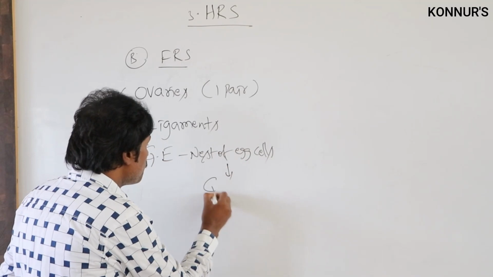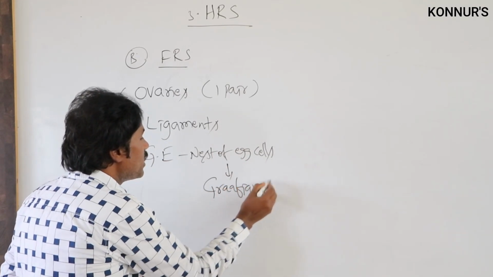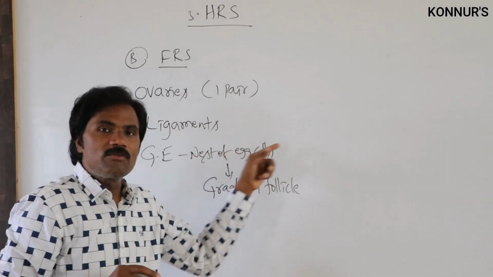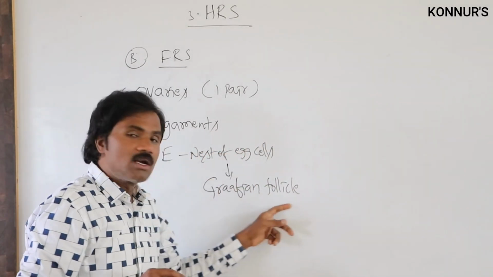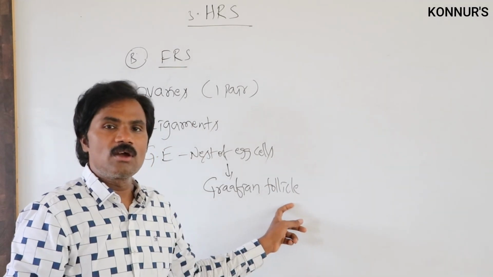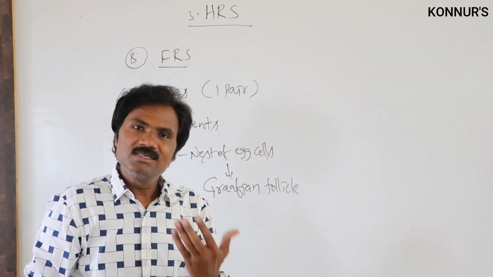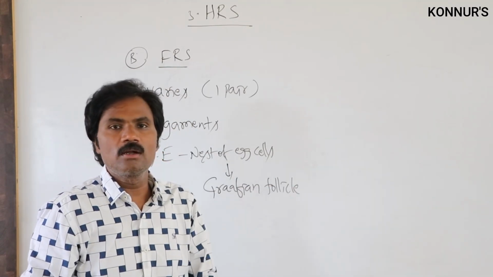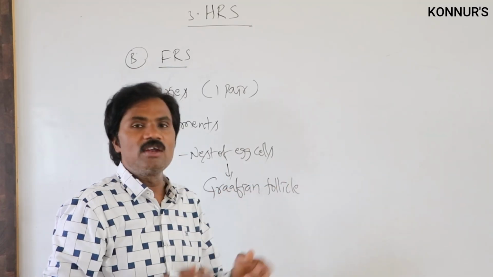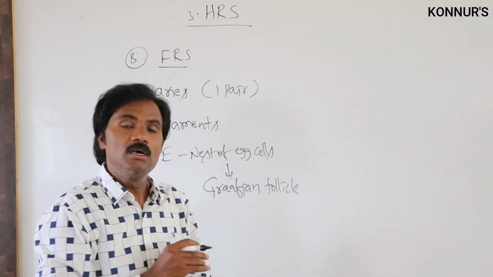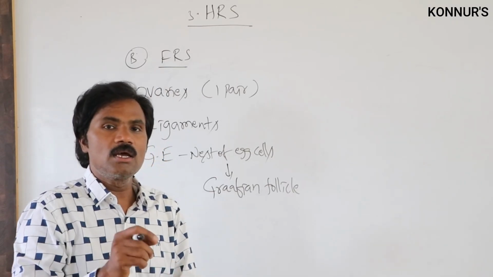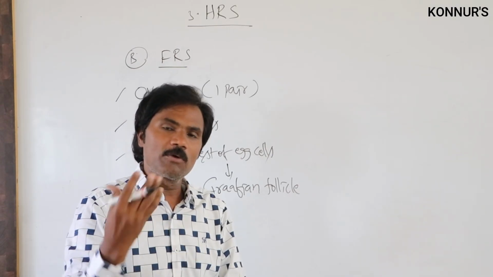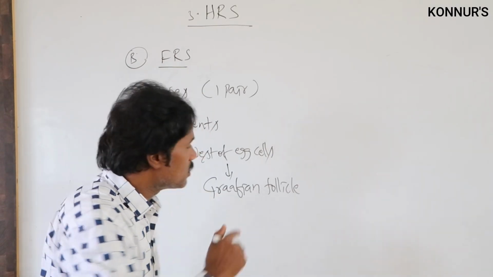Among these, an important one is the Graafian follicle. Among a group of egg cells, the matured follicle we call Graafian. Before that are the primary, secondary and tertiary follicles. After this, once menarche is entered, it becomes the Graafian follicle. That is an important example. In the Graafian follicle, the membrane and cells play an important role in the production of the female hormones.